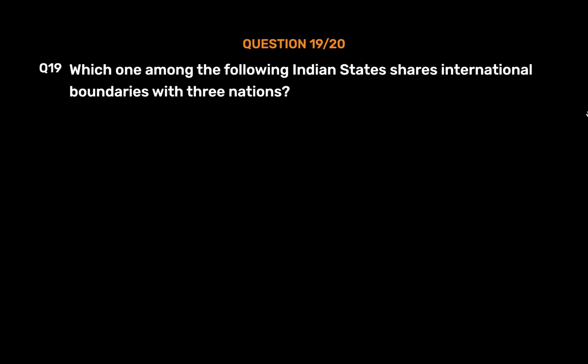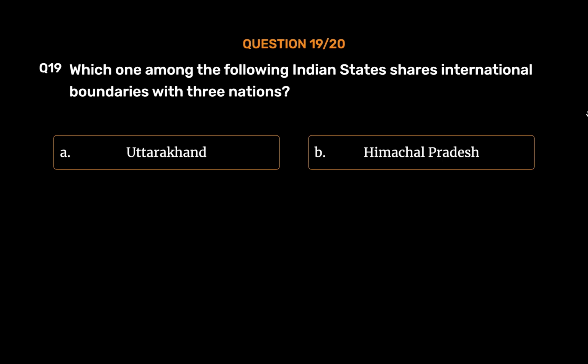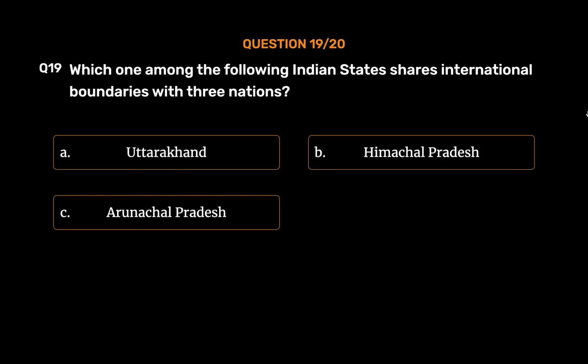Question number 19. Which one among the following Indian states shares international boundaries with three nations? Option A. Uttarakhand. Option B. Himachal Pradesh. Option C. Arunachal Pradesh. Option D. Assam. The correct answer is Option C.